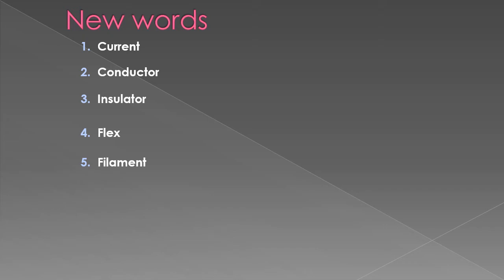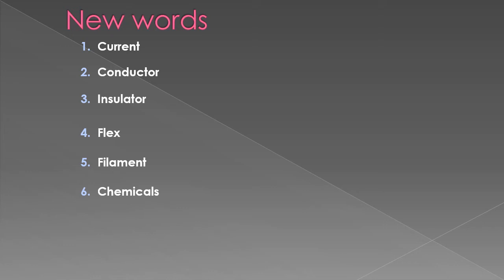Then dear students, let's quickly recap the new words that we have learned today. Number 1, current. The flowing electricity is known as current. Number 2, conductor, an object that allows electricity to pass through it. Number 3, insulator, exactly opposite to conductor. An insulator does not allow electricity to pass through it. Flex, a piece of wire covered by a thin layer of plastic or rubber. Filament, a very thin wire inside the bulb that actually glows.